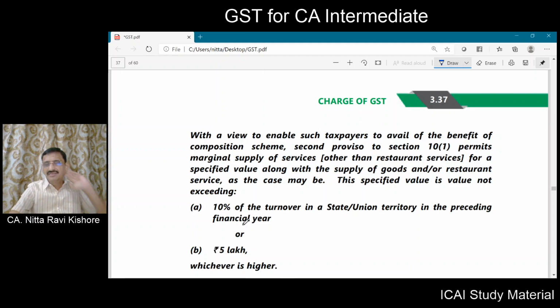If a supplier of goods supplies a small portion of service, making him ineligible for the composition scheme is not just and proper. So they have specified the extent to which the supplier of goods or a manufacturer can provide service, but still go for the composition levy.